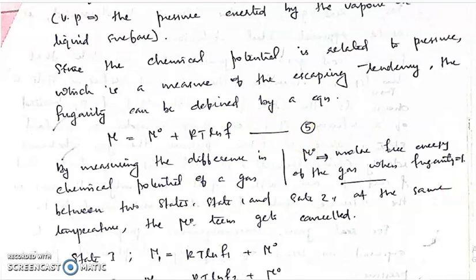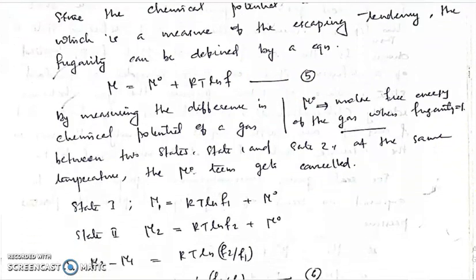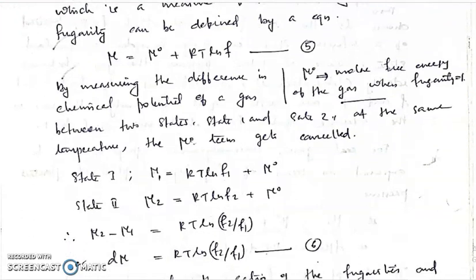Now we are going to measure the difference in chemical potential of a gas between two states. So we are going to assume two states, state 1 and state 2, for the same gas at the same temperature. At state 1, we can represent it as mu1, which is equal to mu 0 plus RT ln F1. At state 2, chemical potential mu2 is equal to mu 0 plus RT ln F2. Now we have to find out the difference in chemical potential between state 1 and state 2. So mu2 minus mu1, right?